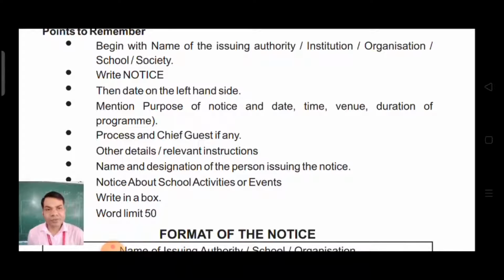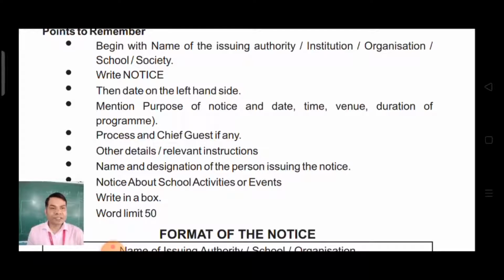Then write the word notice in capital letters. The name of the organization should also be written in capital letters. Then the date on the left hand side.